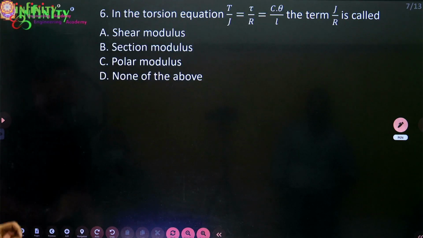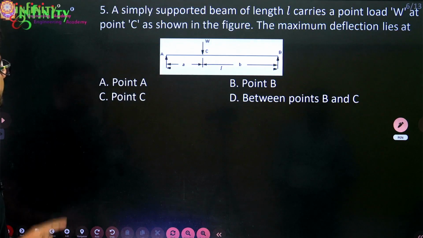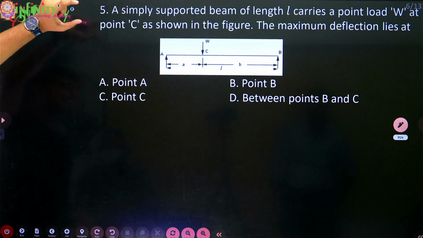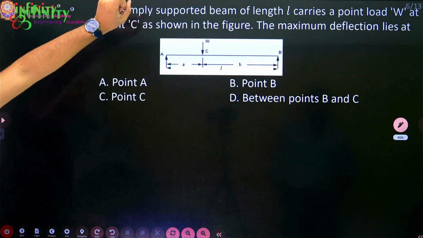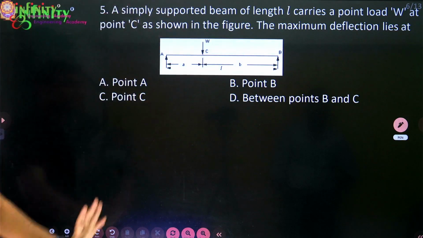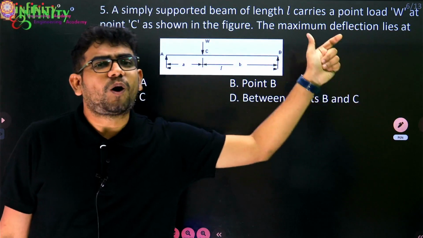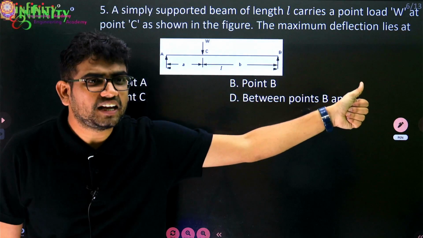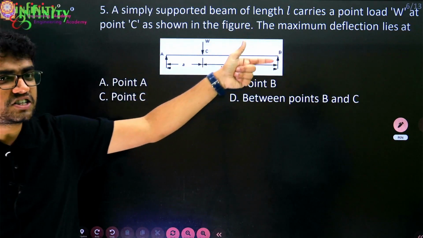Next question. In the torsion equation, fifth question: a simply supported beam of length L carries a point load W at a point C as shown in the figure. The maximum deflection lies at. The same question was given in the year 2019. We have already explained it there. If you want that video, you can watch it in the video section.